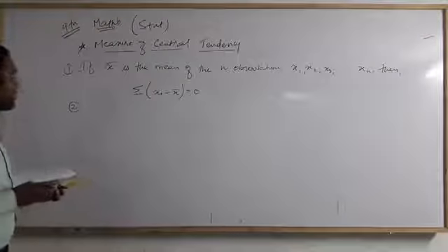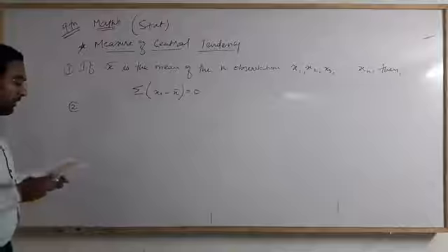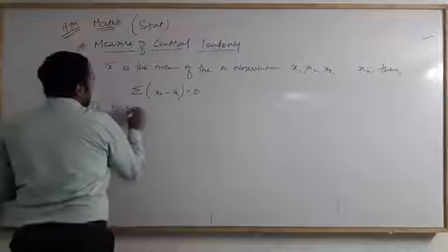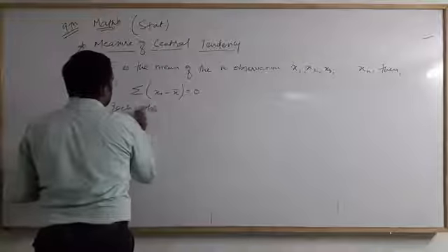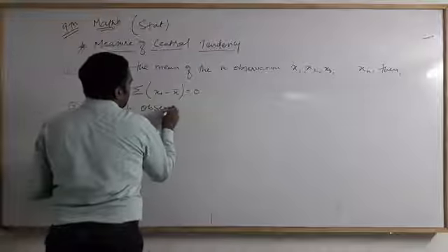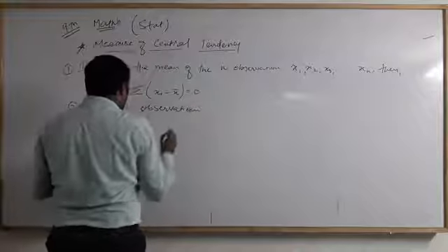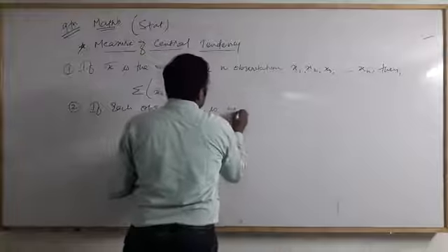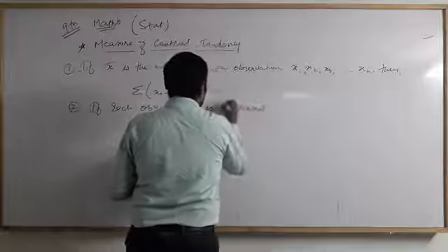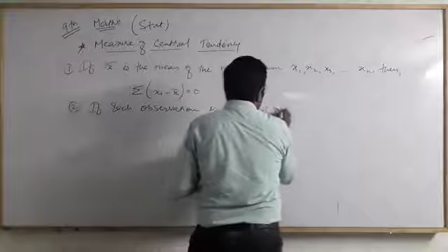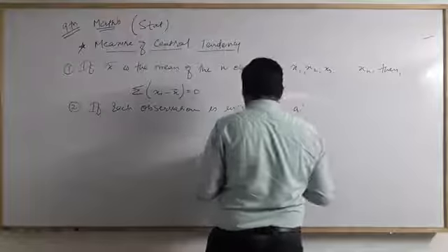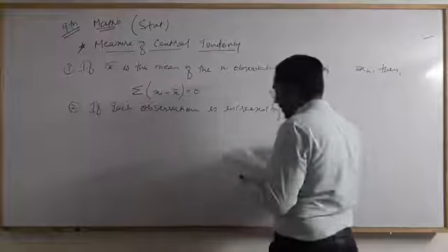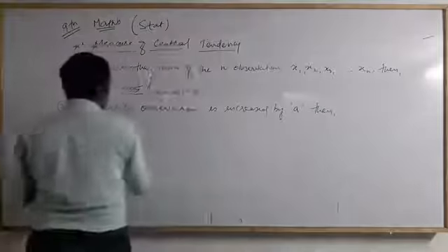Okay, so the second property is that if each observation is increased by a, then the mean is also increased by a.